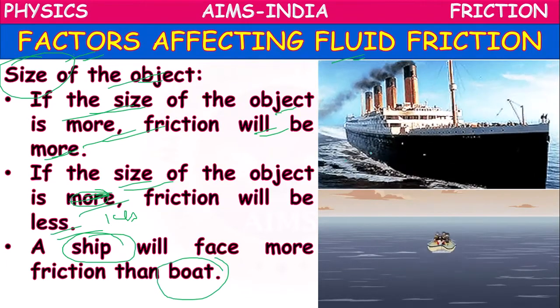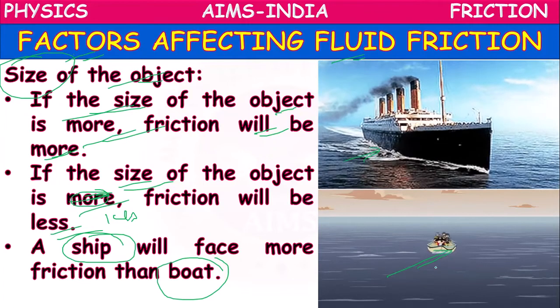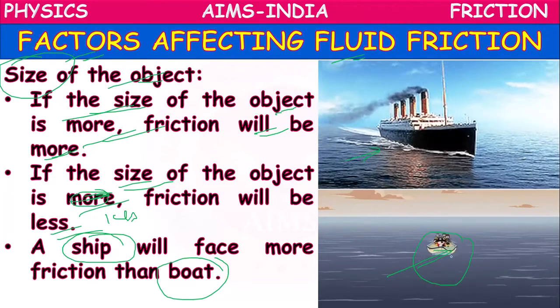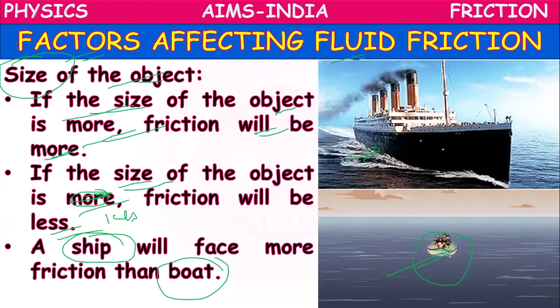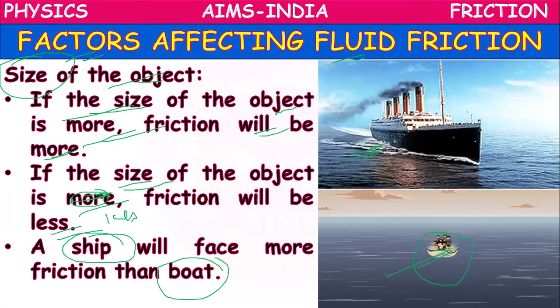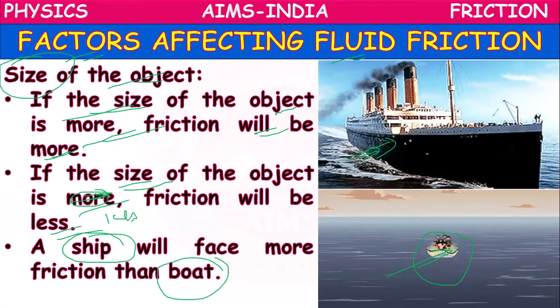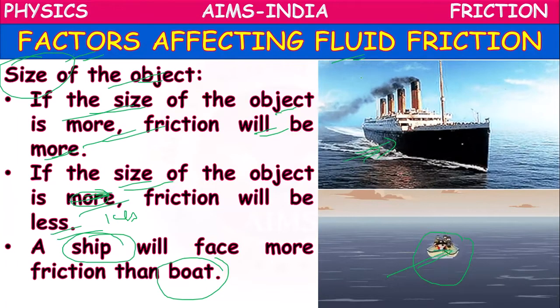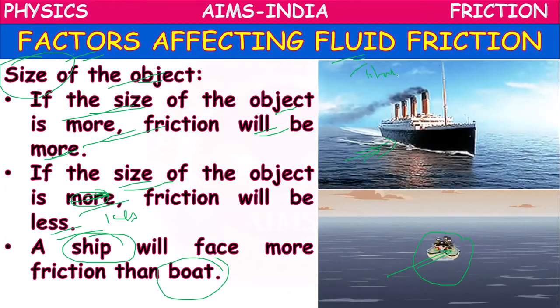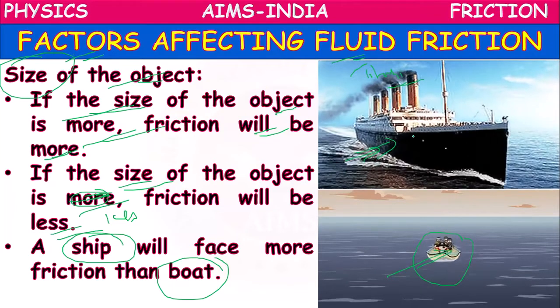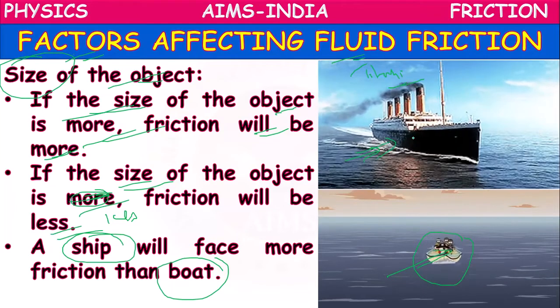So what is the difference between a ship and a boat, children? A boat is a small structure which can carry 4 to 5 people, whereas a ship can carry thousands of people. You might have heard the name Titanic. The Titanic is a very big ship which can carry thousands of people at a time.